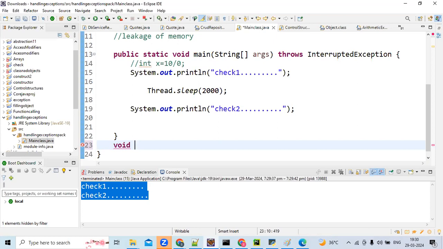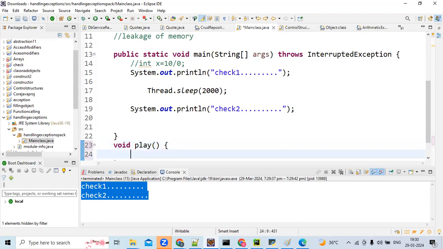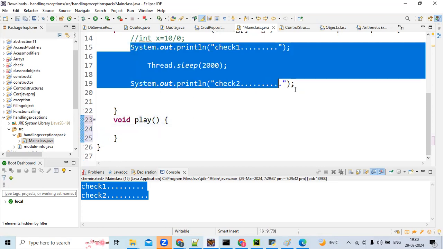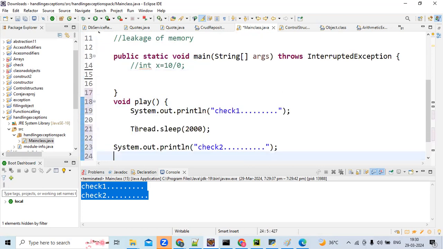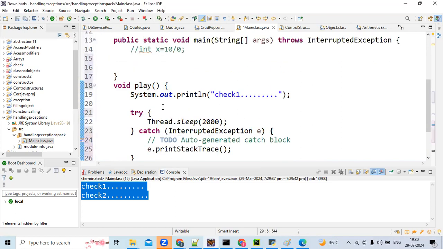Now we'll add a method, void play. Now you'll get an error. So you can use the throws keyword or try-catch. If you handle it with try-catch, it's not an issue. You just call the play method. This is static. Am I correct?